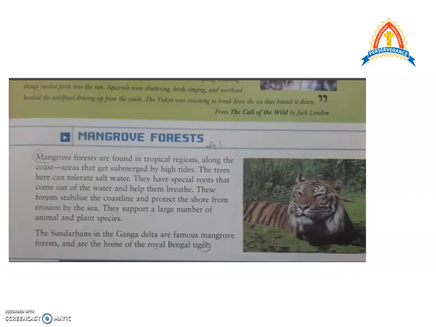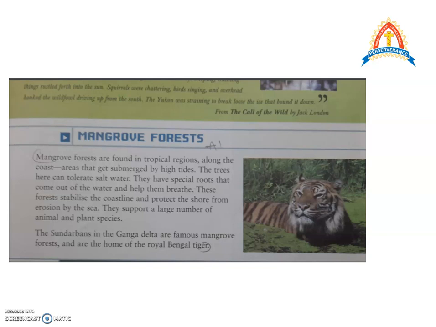And the last type of forest are the mangrove forests. They are found in the tropical regions. Again, we come back to the warmer areas, but the areas which are near the sea coast, that is, areas that get submerged by high tides. Whenever the sea waves flood this area of forest, the trees here are able to tolerate salt water because these trees have roots that come out of the water and they are able to breathe.